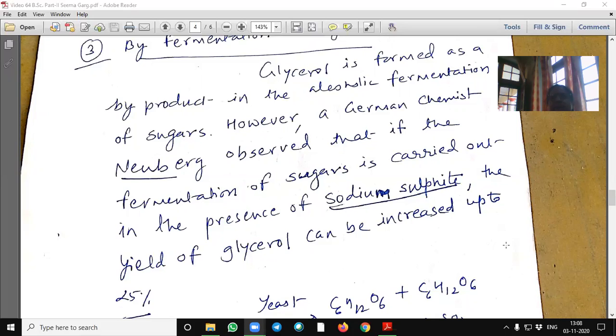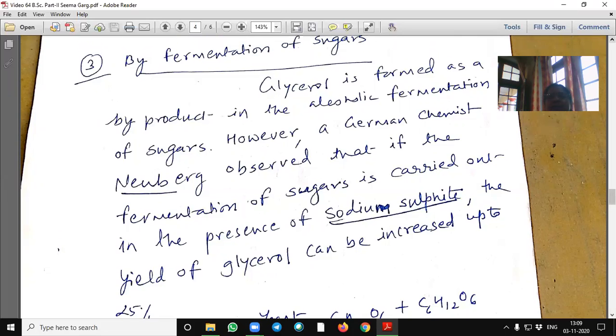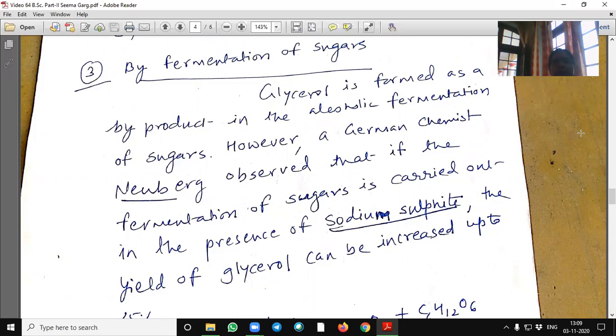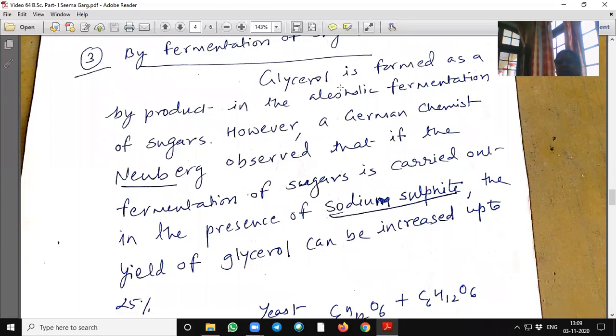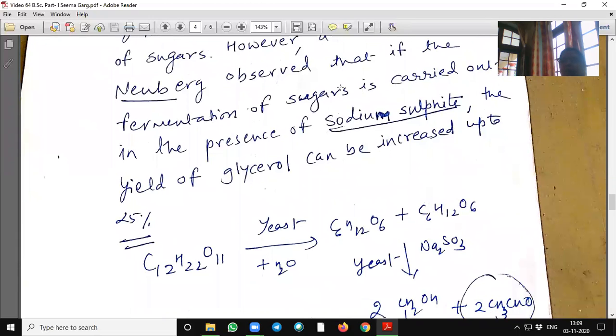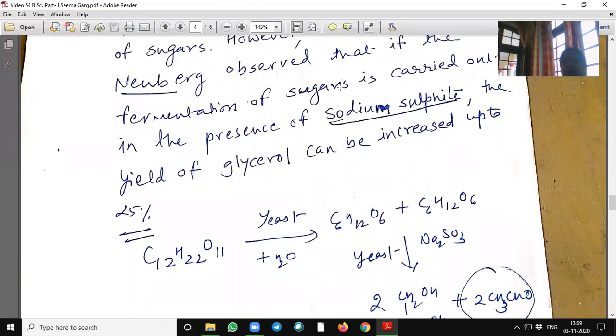Third method, in continuation of the preparation of glycerol: by fermentation of sugars, glycerol is formed as a byproduct in the alcoholic fermentation of sugars. However, a German chemist, Neuberg, observed that if the fermentation of sugars is carried out in the presence of sodium sulfide, the yield of glycerol can be increased up to 25%.